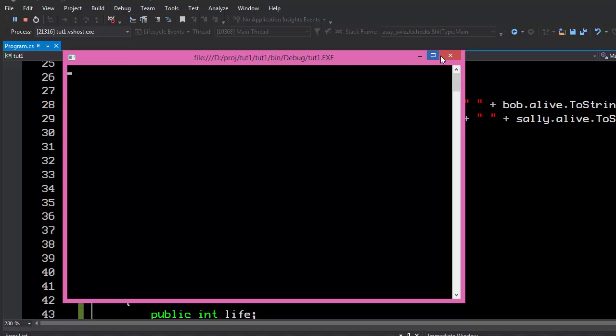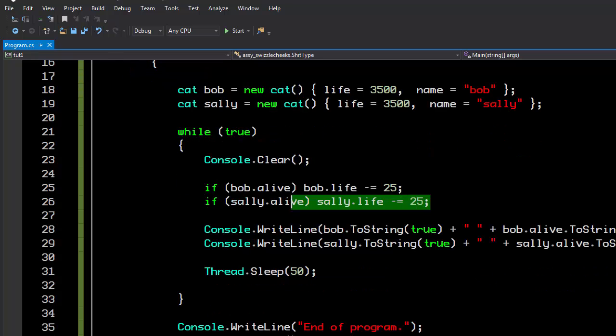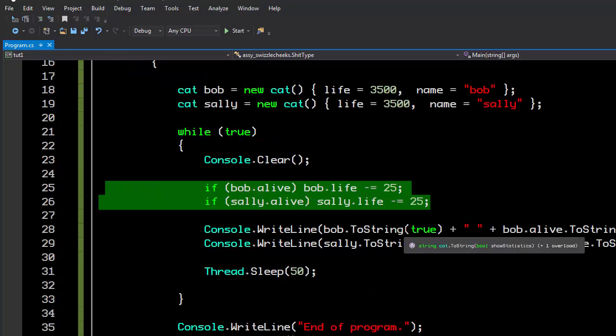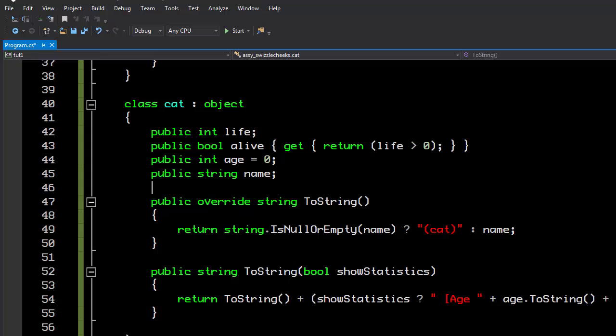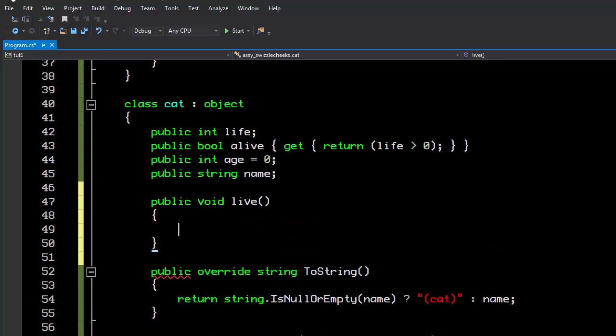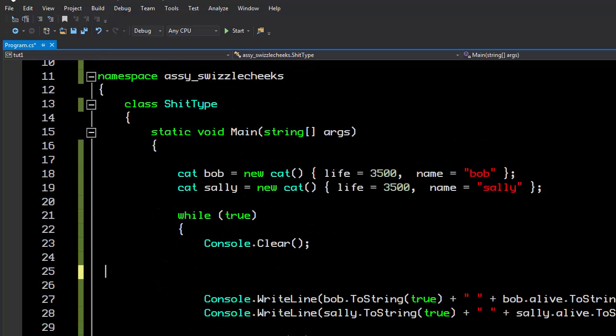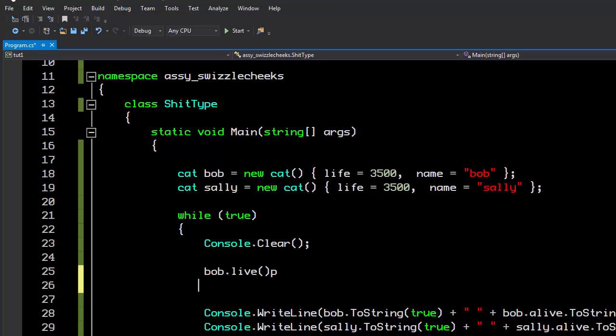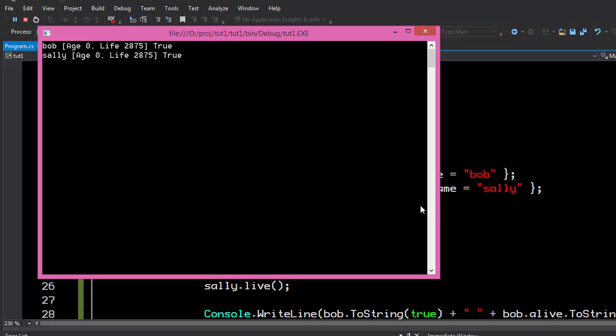Now, the next violation of object-oriented programming principles we have is that the logic for calculating the cat's life is outside the cat. So the way this should really work is that inside the cat, we should have some reusable code, perhaps a function called Live, that determines how the cat lives. And if all we're doing is decrementing the life by 25, then this is rather simple. Then all we have to do up here is say bob.Live, sally.Live. And what do you know?